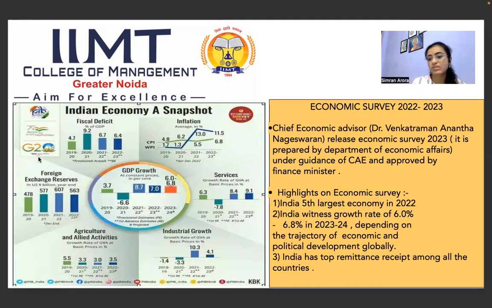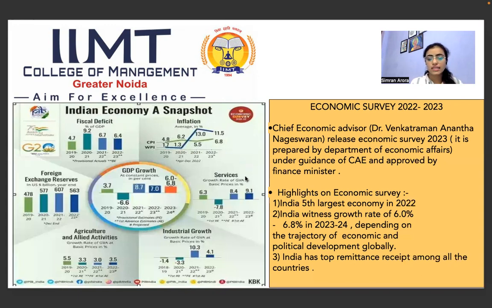The next is foreign exchange reserve. It is also very important for a country, as we can all see the condition of countries like Pakistan and Sri Lanka. So every country wants a good foreign exchange reserve. But due to the Ukraine war, from 2021 to 2022 and 2022 to 2023, it is falling. It even went to 525 something, but now it is reviving again. So it is 563, which is a good sign.